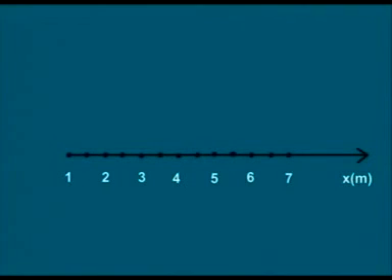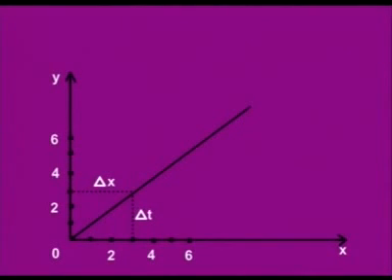Since this is a graph of uniform motion, we know that the displacement delta x between each point is the same. Combining this with equal time steps delta t, we can say mathematically that the slope of the line, delta x by delta t, is constant and is the velocity in the x direction, Vx. This is shown in the figure below. The sign of the displacement tells you the direction.